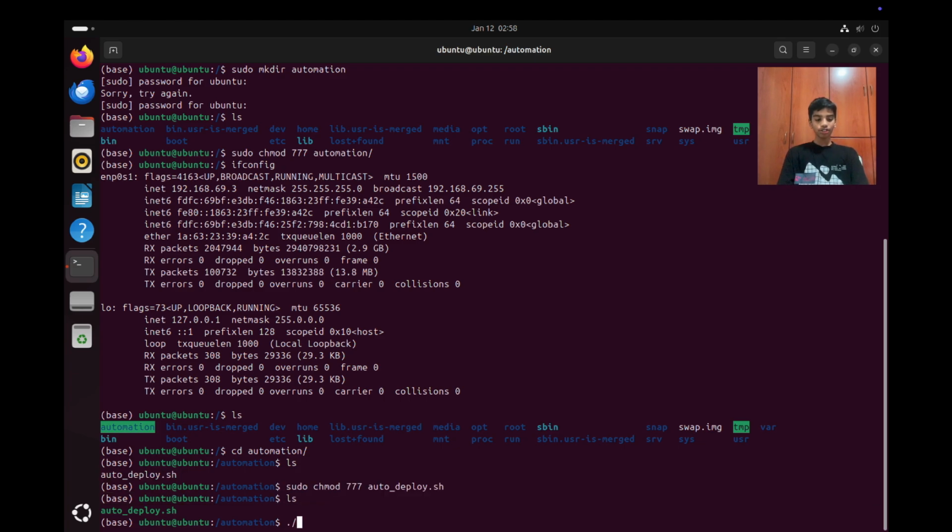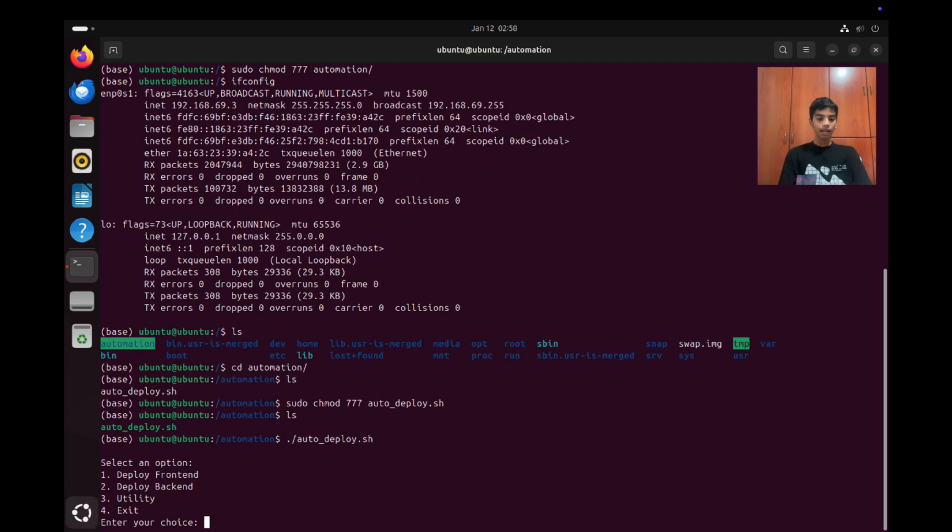So now we can run it using ./autodeploy.sh. And if you don't know what all these commands do, I recommend you watch our Linux course, where our friend Bhavik teaches you everything you need to know about Linux commands. Now we will press enter, and here you will be given a choice. You either want to deploy the frontend, or deploy the backend, or you want the utility. So over here we go step by step.